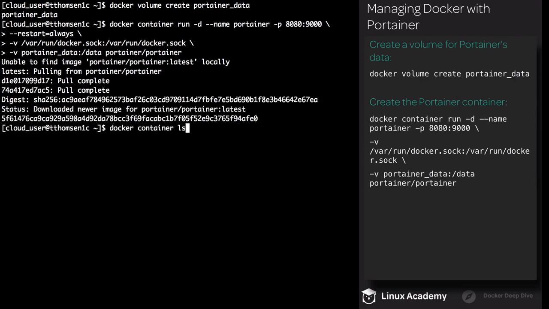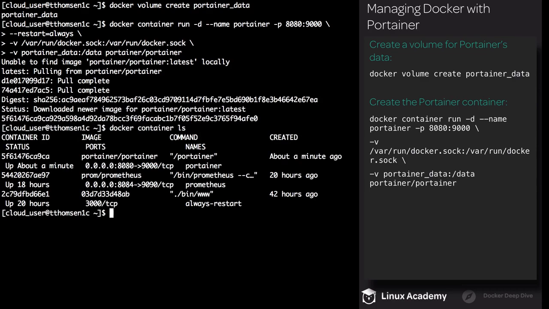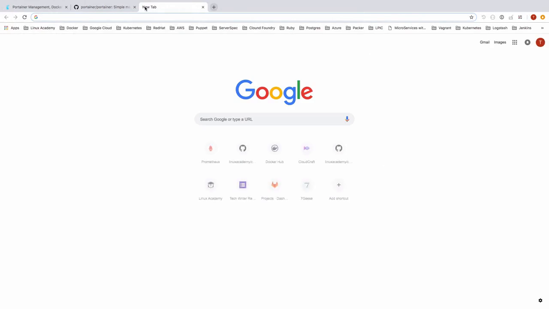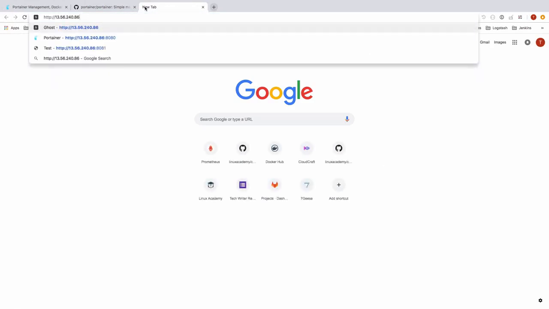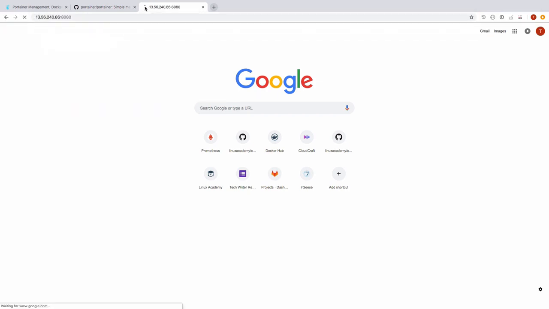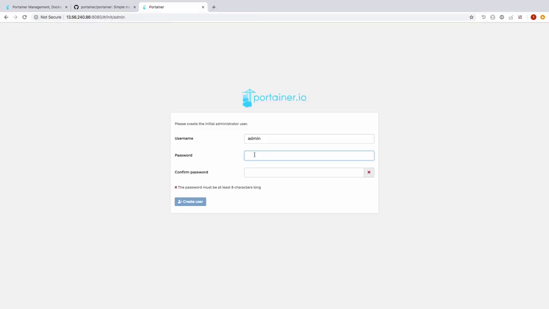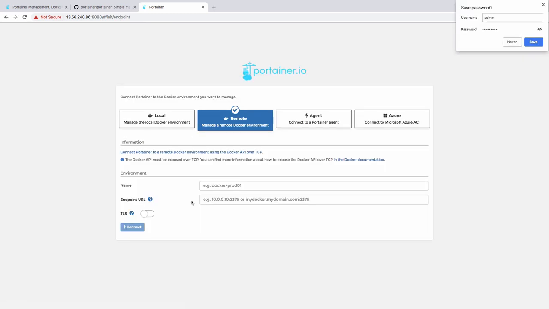Go and list your containers, and Portainer is running. Come back over to your browser and open a new tab. Using the public IP for your Docker server, access port 8080. And now we're going to create a user. So enter a password, and then click Create User.